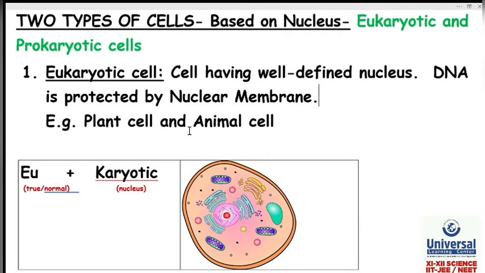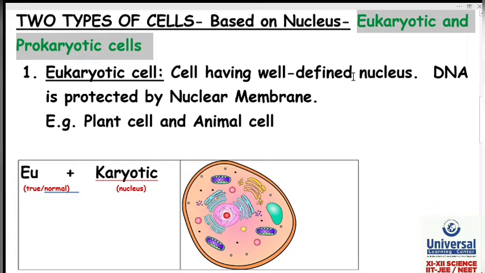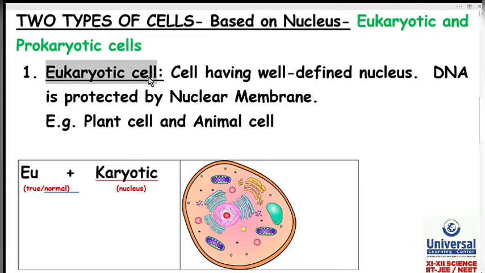Types of cells based on nucleus. There are 2 types of cells based on nucleus, eukaryotic and prokaryotic cell. Let us study eukaryotic cell first. Let us break this word first, eukaryotic.